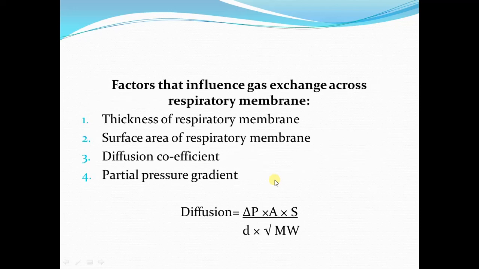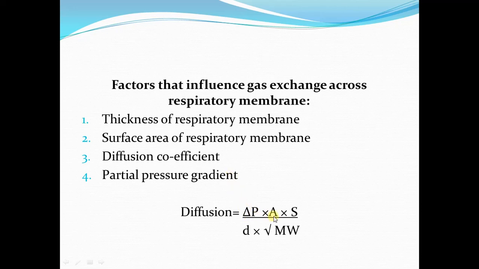Now, there are different factors which influence the gas exchange process across the respiratory membrane. These factors include the thickness of the respiratory membrane, the surface area of the respiratory membrane, the diffusion coefficient, and the partial pressure gradient. We can describe all these factors in the form of an equation, where the rate of diffusion is proportional to delta P, the difference in pressure, so it is the partial pressure gradient.